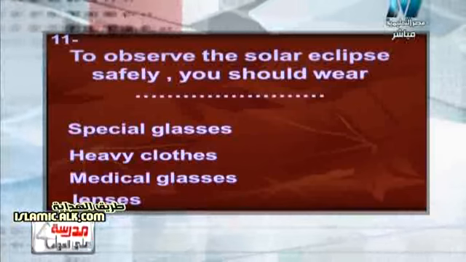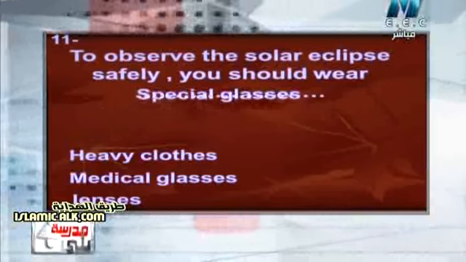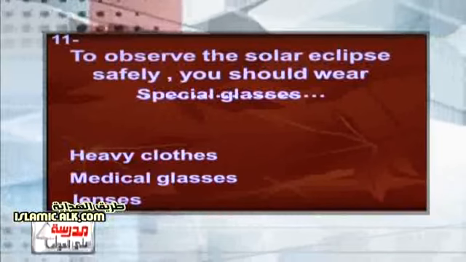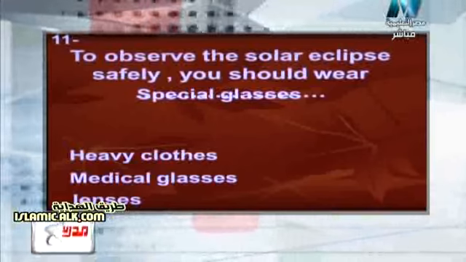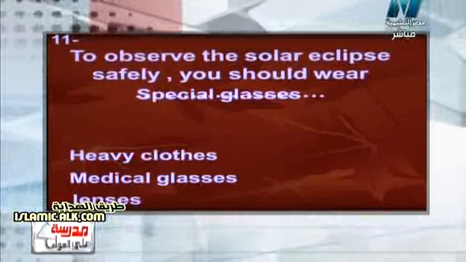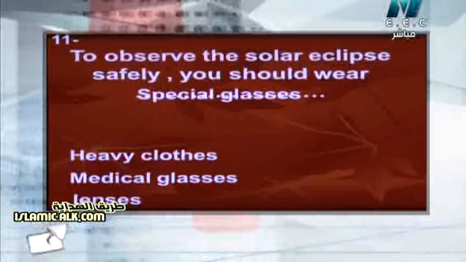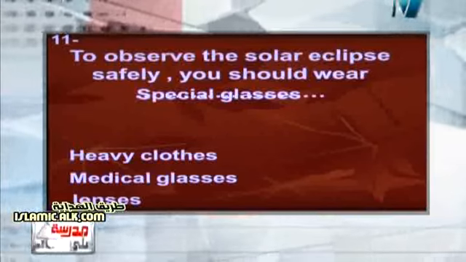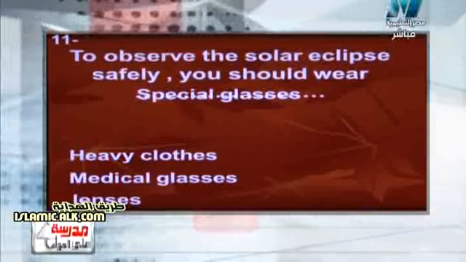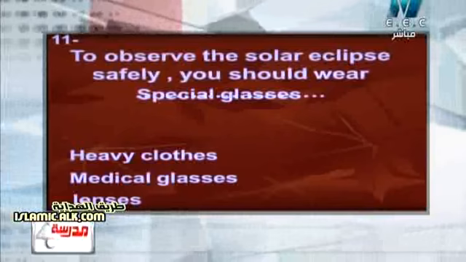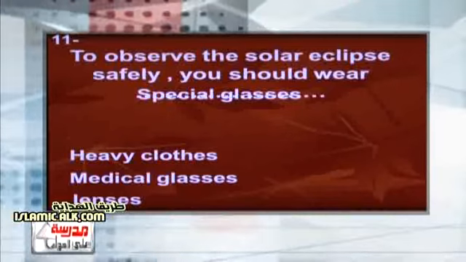Surely we must wear special glasses, because it's a very dangerous phenomenon. It can cause blindness because it produces ultraviolet and infrared radiation, which may affect the retina of the eye.